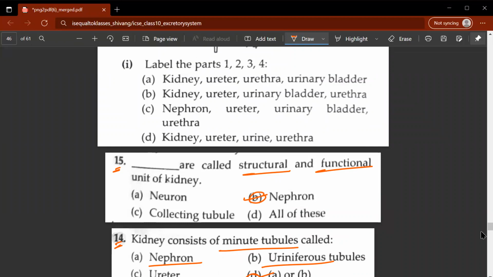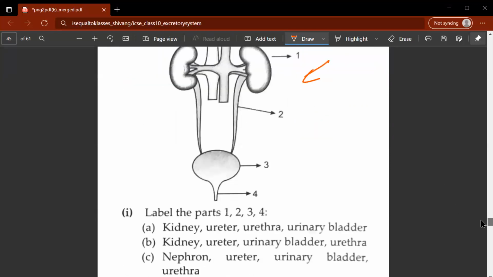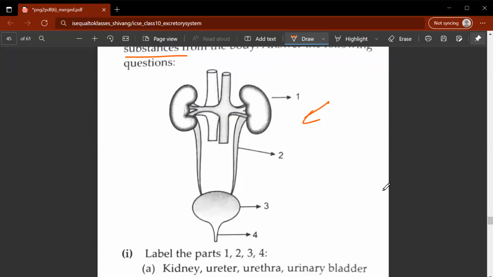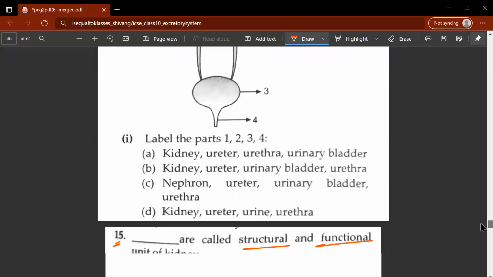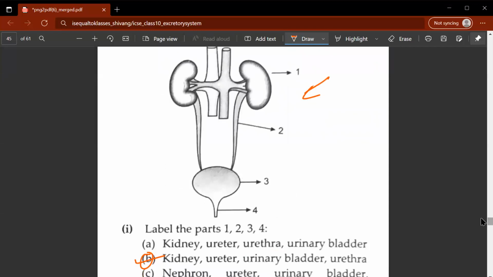Let's move on to the first part of the 16th question. Human urinary system eliminates nitrogenous substances from the body. Now answer the following questions. Look at the diagram carefully, and you have to answer the following questions. Name the parts labeled 1, 2, 3, and 4. Look at the options. I'll show you the options. Look at the diagram, pause the video, and then look at the options. What do you think is the correct option? The correct option would be B. So let's see why. Let's look at the figure.